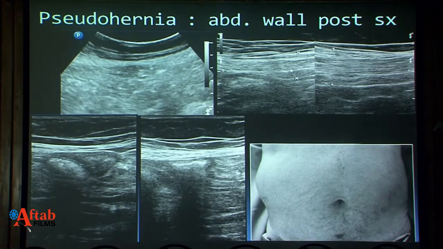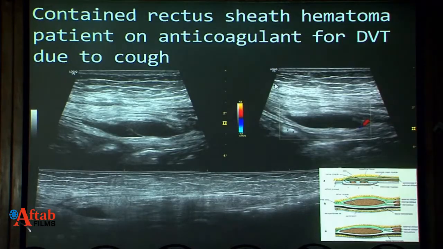What is a pseudohernia? There is atrophy of the muscles due to denervation post-surgery, and we can see that the muscles on this affected side are atrophic as compared to the opposite side. You can see there is significant difference in the thickness of the muscles. So there is no herniation of any of the intraabdominal contents. So this is pseudohernia. This patient was on anticoagulants for deep vein thrombosis, and he had bronchitis due to violent coughing. He developed this kind of a hypoechoic collection within rectus sheath, and this is rectus sheath hematoma. We can see the source of the bleeding also on color Doppler. And this is a panoramic view to show the opposite side.